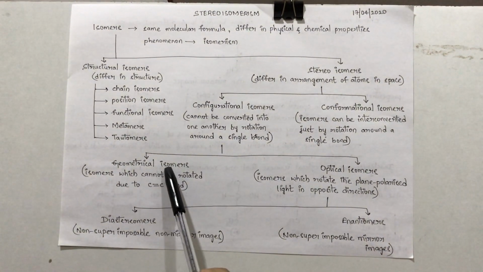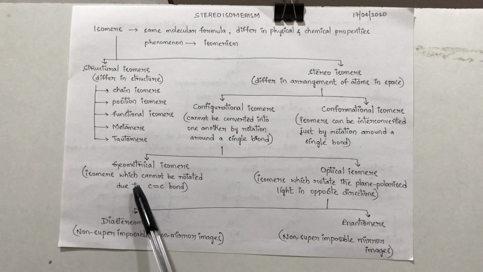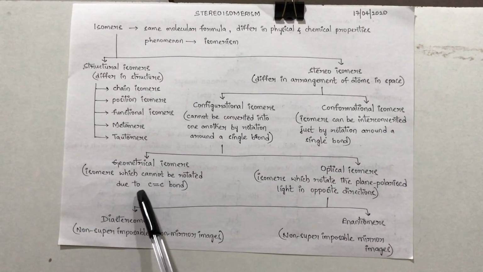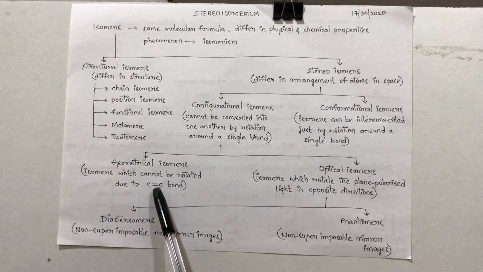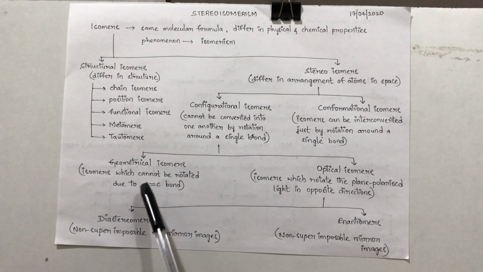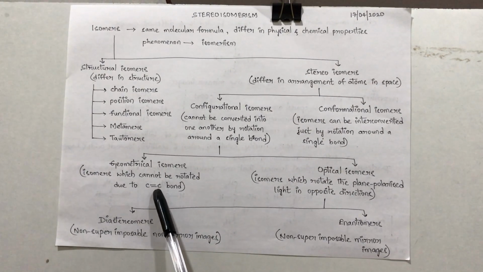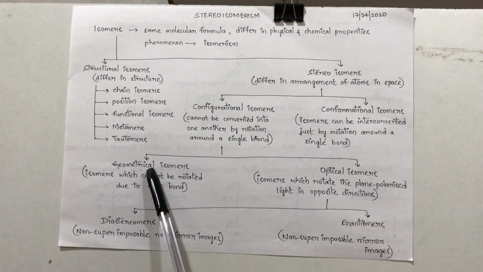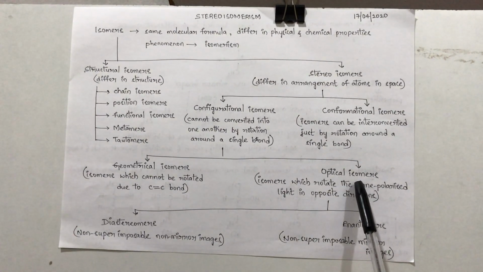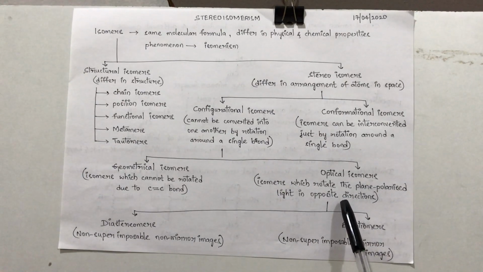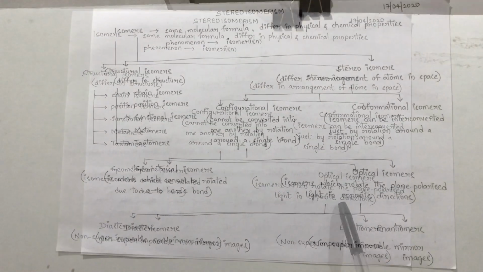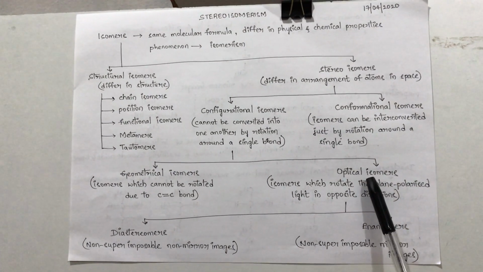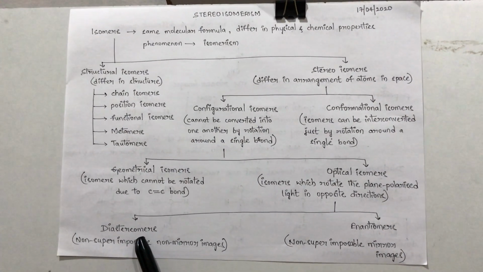First one, geometrical isomers. The isomers which cannot be rotated due to the presence of a C=C double bond. That means if the double bond is present, the rotation around that particular bond will be restricted. These are called geometrical isomers. Coming to the second type, optical isomers. The isomers which rotate the plane polarized light in opposite directions. Coming to the types of optical isomers, these are of two types, enantiomers and diastereomers.